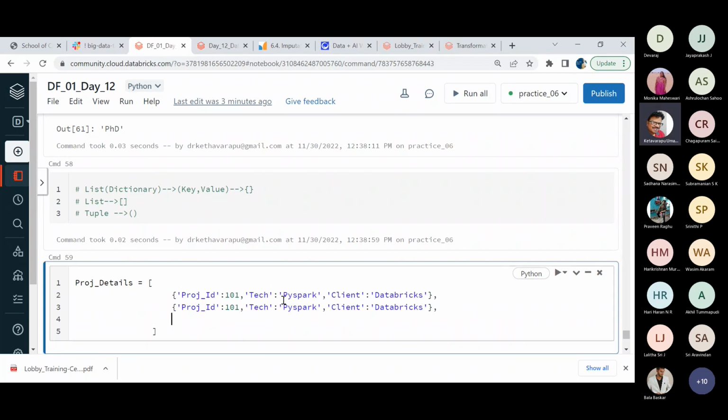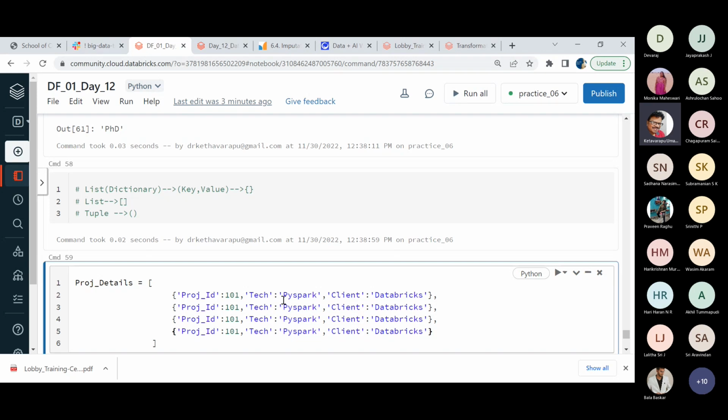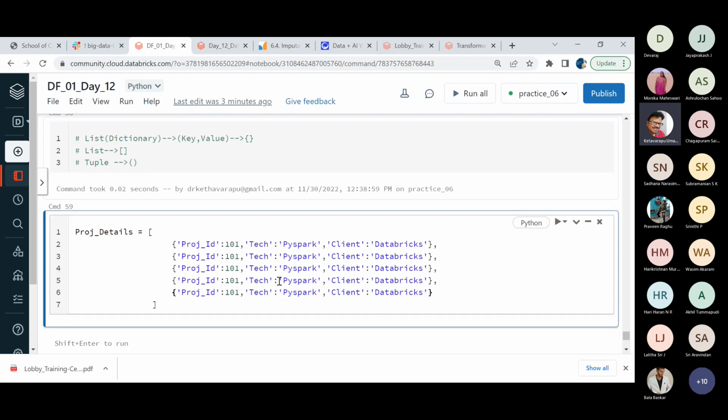Just for the sake of understanding, I'm creating some. Currently, assume that we are having five major projects. So here I'm having my one or two projects. The technology stack is Scala, or else I can say Hadoop. The client might be, we are having some product with us and we ourselves are making use of that product.